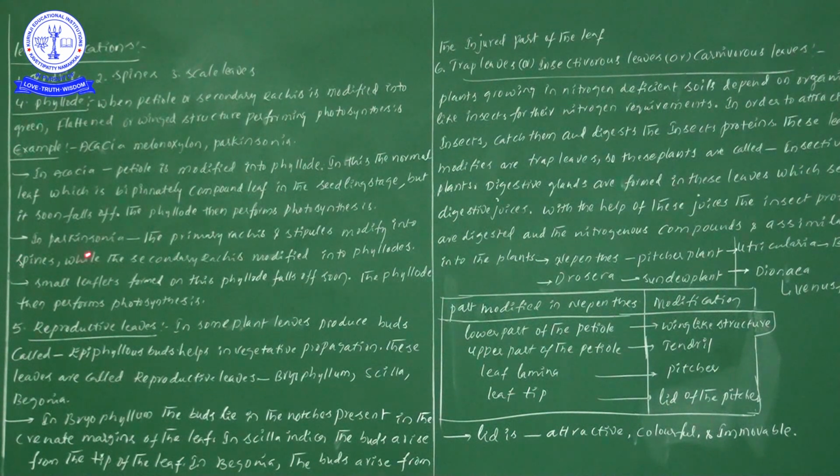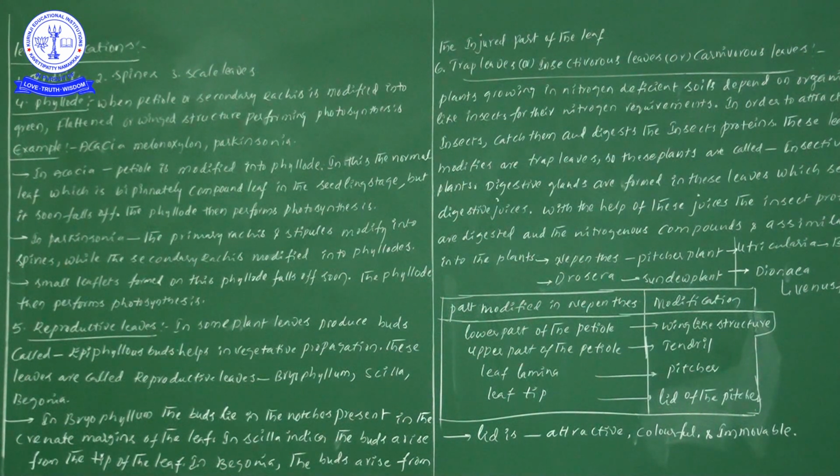Next, in Parkinsonia, the primary rachis and stipules are modified into spines. Don't forget, this is important from the NEET examination point of view. There are 2 stipules, and these are modified into spines.